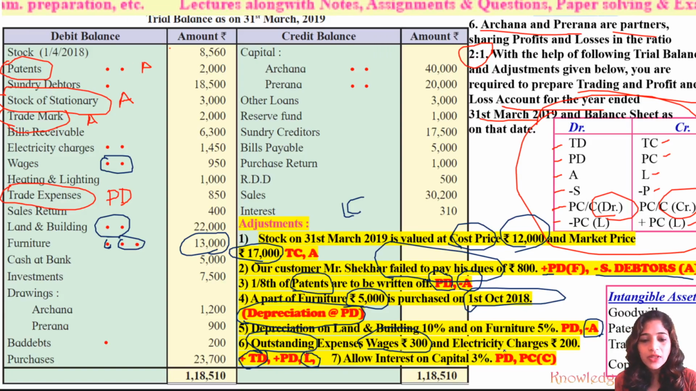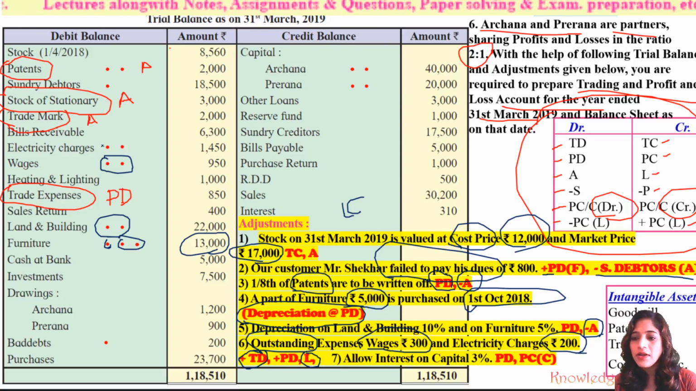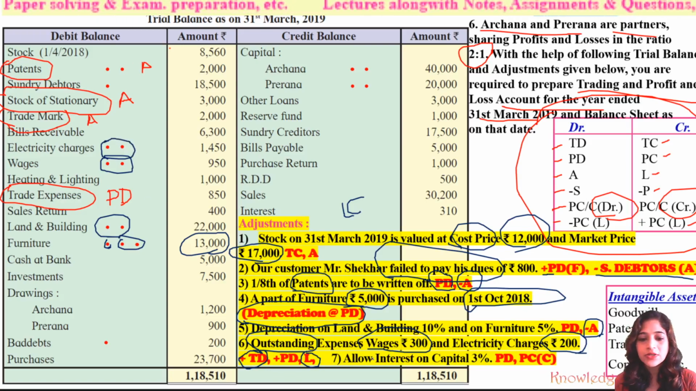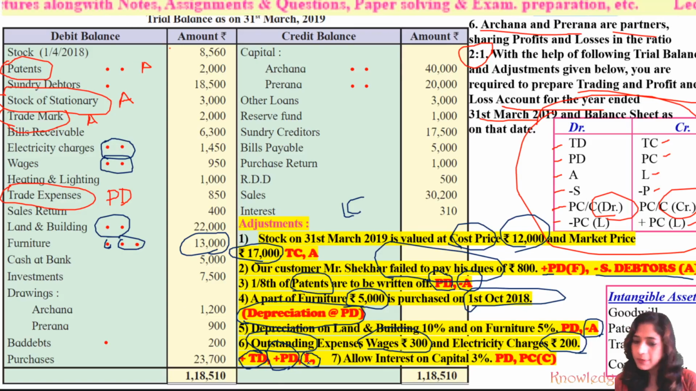Similarly, for the electricity charges which are outstanding, amounting rupees 200, we have to record it to the electricity charges, 2 markings, because one marking is for adding that much amount of rupees 200 to that respective item, that is electricity charges, and its second recording will go as a liability.